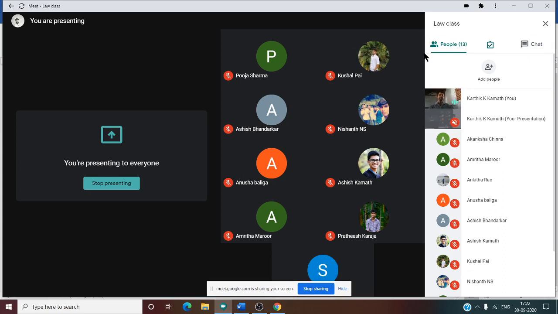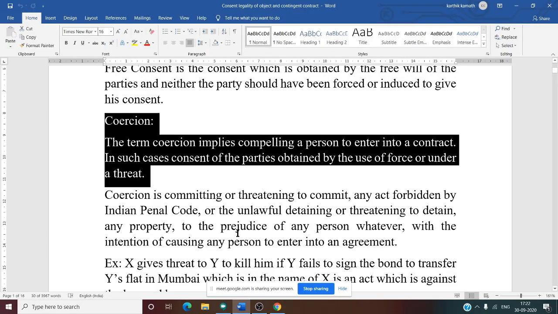See, suicide means you are imposing injury to your body, isn't it? So you are punishing your own body. So again, there is a physical injury involved. If you are committing suicide, that means again physical injury is involved. So threat to commit suicide also comes under coercion.